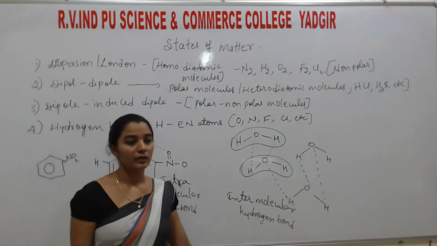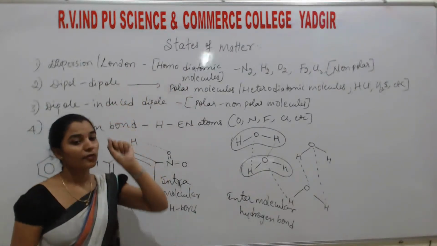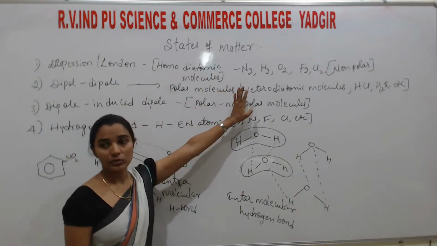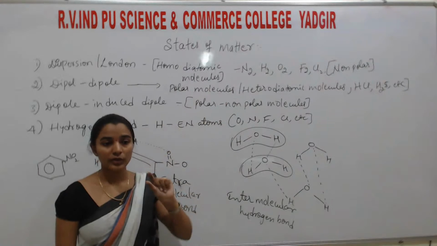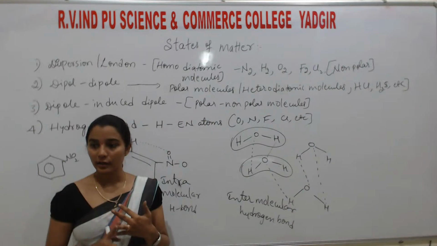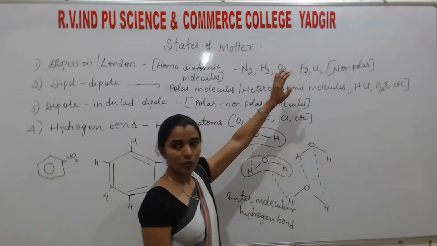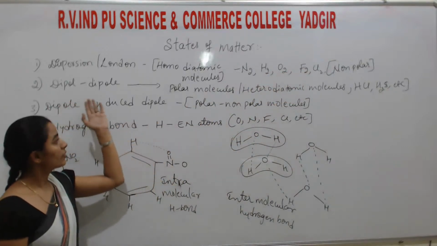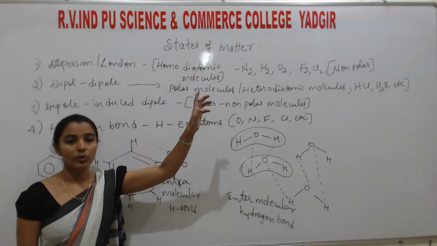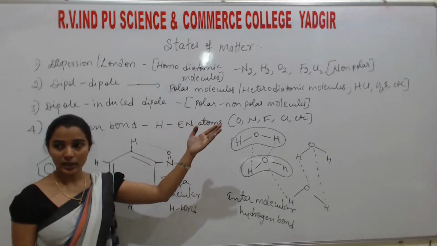So these are all the van der Waals forces. I'll explain once again. The London or dispersion force means the force of attraction that exists between non-polar molecules. The example for that is N2, H2, O2, etc., homoatomic molecules. Next, the force of attraction between polar molecules is called dipole-dipole interaction. Understand? Example is HCl, H2S, etc.